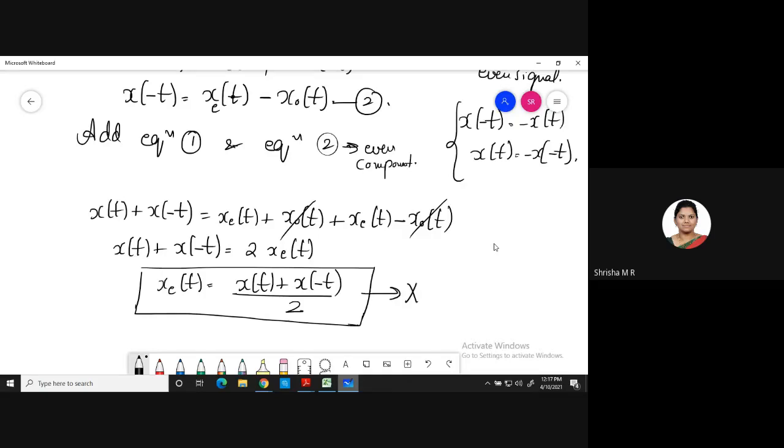This is very important. You'll be using this to solve signal waveforms and all for the even part. Clear, everyone?